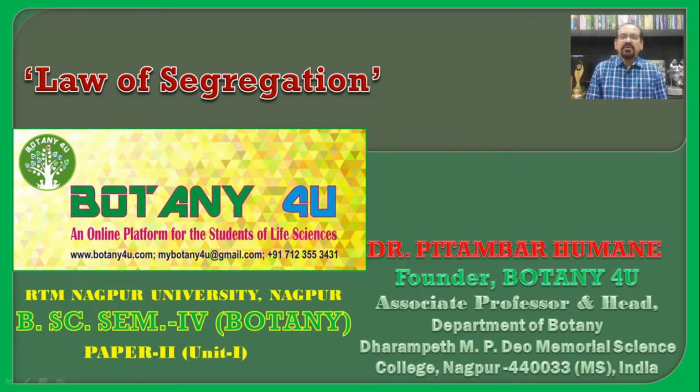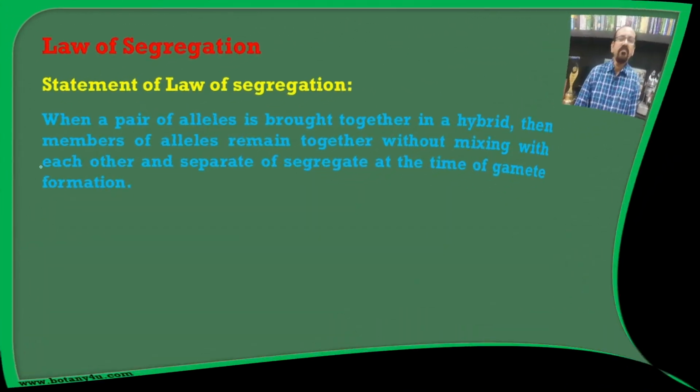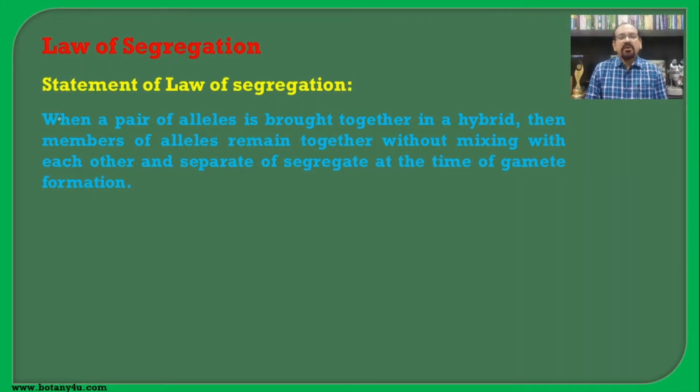Today, we are going to see the lecture on the law of segregation from genetics. This topic is included in the semester 4 botany paper 2 unit 1 syllabus of RTM Nagpur University, Nagpur. Even this topic is included right from the 12th class to the MSc level syllabus all over India, in the junior college as well as the senior. So let's see this topic.